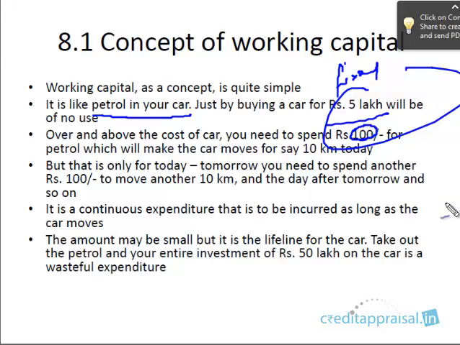So this amount is small actually. If you compare with the cost of the car of 5 lakh, this amount is small, but it's the lifeline of the car. If you take out this running expense, this petrol, the car will not move. This entire 5 lakh or 50 lakh, whatever it is, is going to be waste. So understand the concept of working capital. It's a running expense. It's an expense that needs to be incurred continuously.